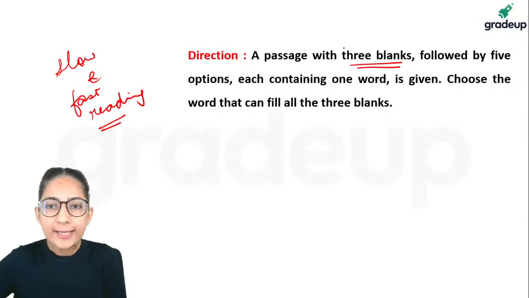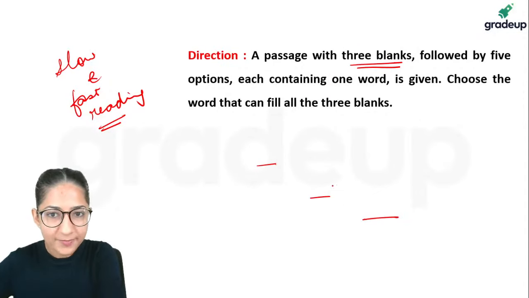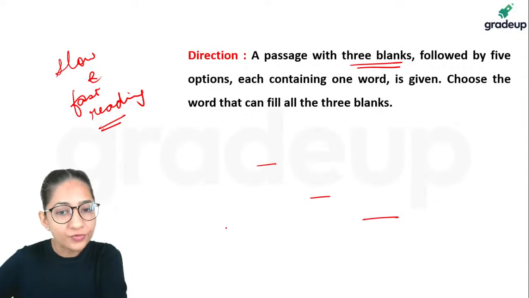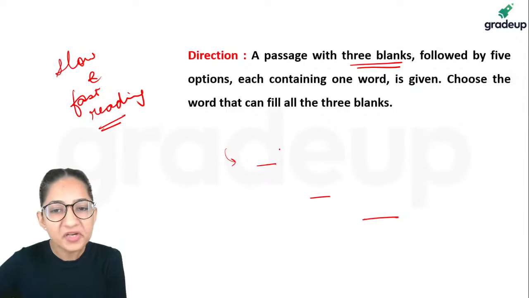But notice, here they are telling you that you're going to have 3 blanks. 3 blanks, 1 word has to come in all the 3. All right. So ideally what you should do is work with the option choices. Start working with the first blank. If you feel that out of the 5 options there are 2 options that cannot fit in the first blank, eliminate them and then move forward with the rest of them.